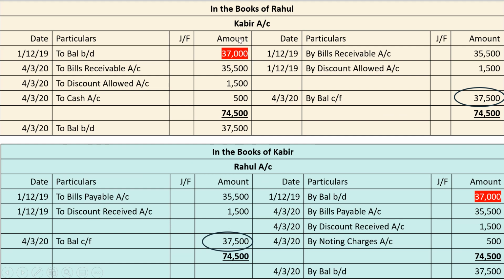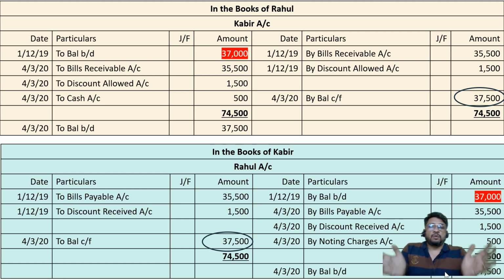Remember that in the books of Rahul, Kabir was a debtor, so his balance is again going to be a debit balance because he has dishonored the bill. And in the books of Kabir, Rahul was our creditor, that means his opening balance was a credit balance. So again in the next month also it will be a credit balance only. So this is the first problem of ledger accounts, and the most important rule we have learned: if there is no sale purchase transaction, then it is going to have opening balances properly. If you won't write opening balances, then the problem will be totally different and a disaster. You will lose your marks. That particular thing should not happen.